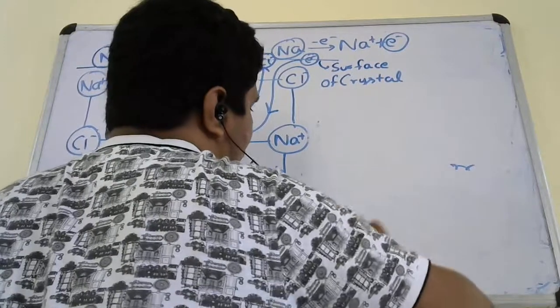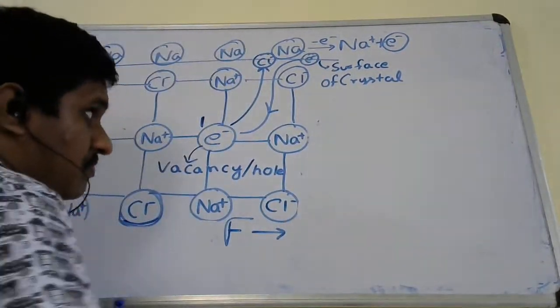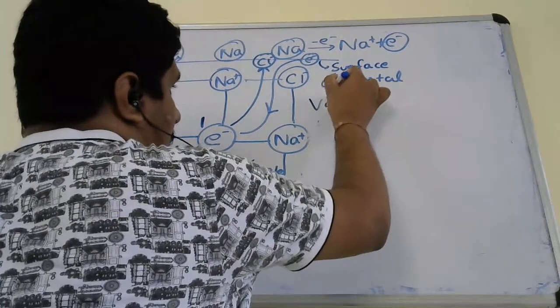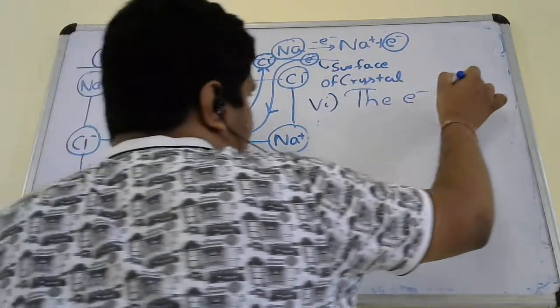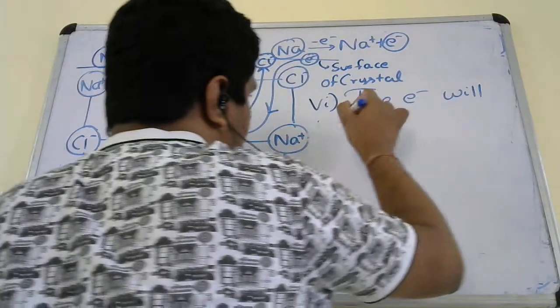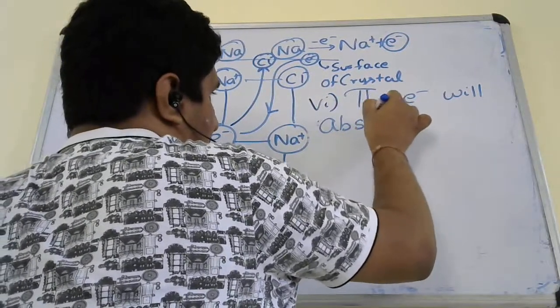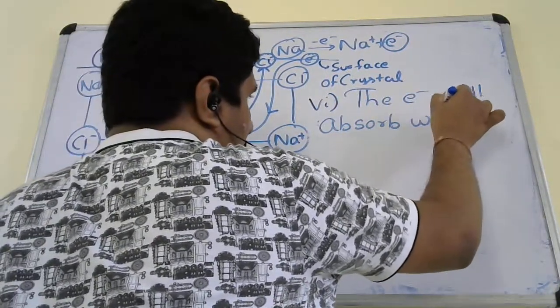What will the electron do? The electron will absorb white light.